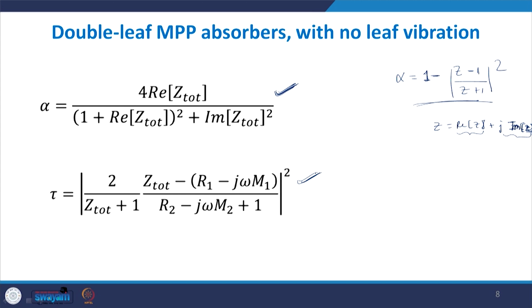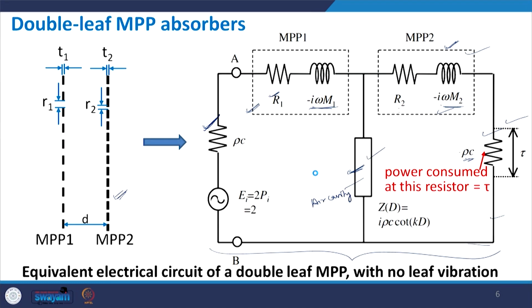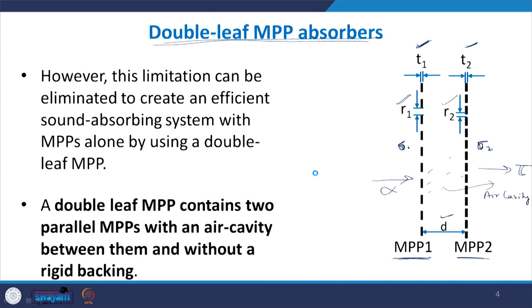So you can plot this quantity alpha minus tau, which will give you the total performance as a function of frequency. Okay, so this is when we consider both thin panels, where we do not have any rigid backing and they do not have any strong support.